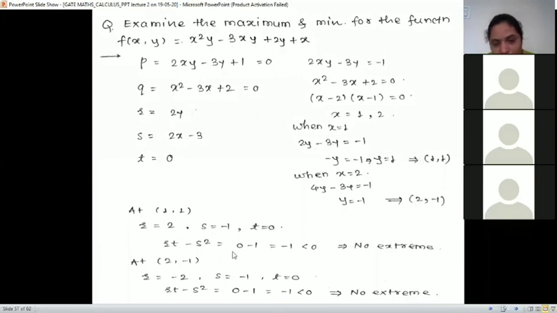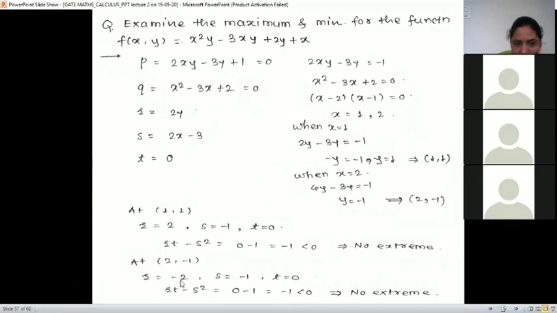So minus 1. Minus 1 is less than 0. So RT minus S square is less than 0 means what? No maxima, no minima. There is a saddle point for 1, 1. Next is point 2, minus 1. So check for point 2, minus 1.